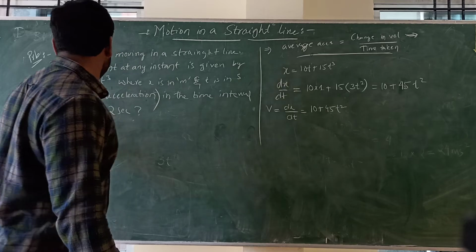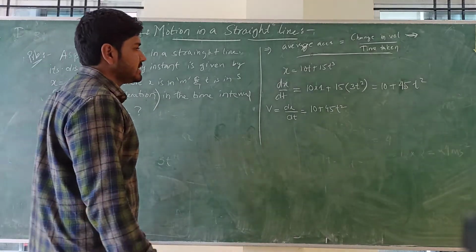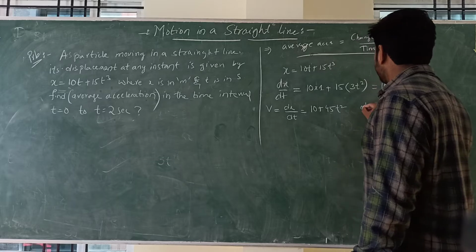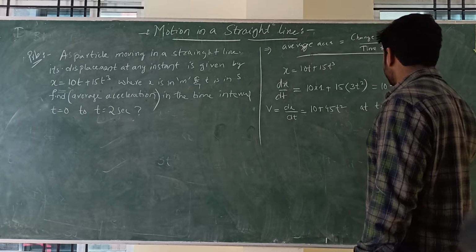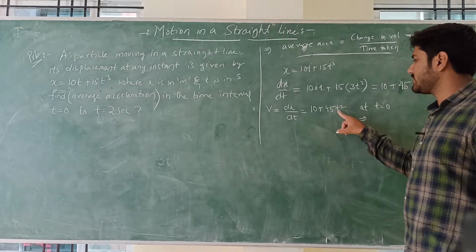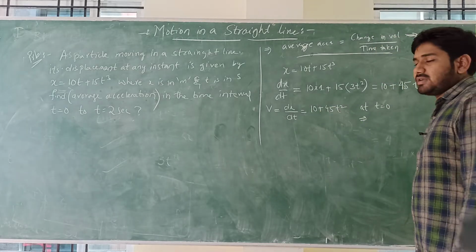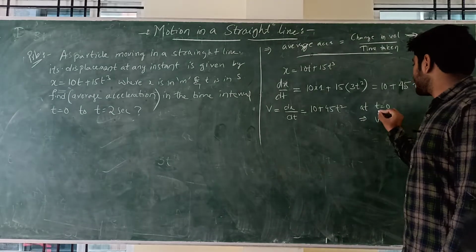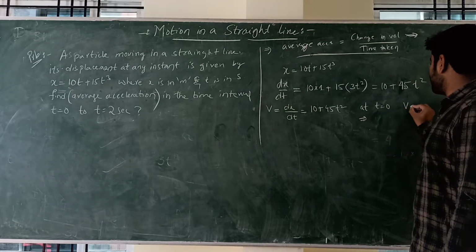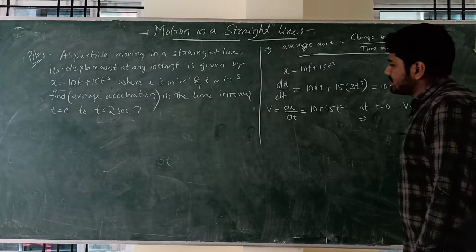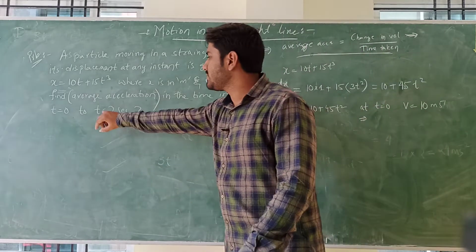Now they have given t equal to 0, what is the velocity? Now see, at t equal to 0, substitute t equals 0 here. 10 plus 45 into 0 square is 0. So velocity at t is equal to 0 will be equal to 10 meter per second. Right. Now substitute t equal to 2.